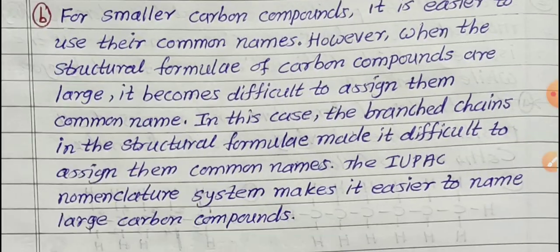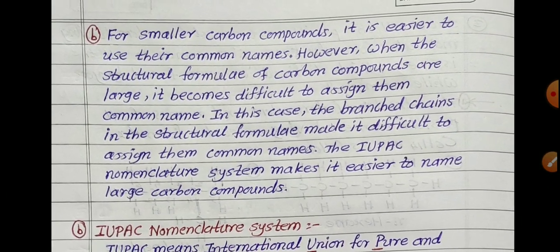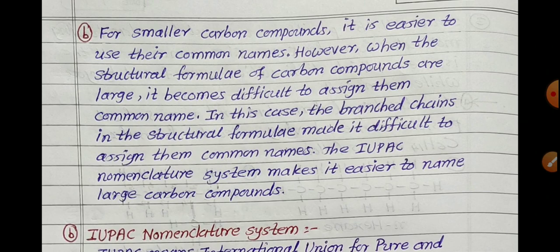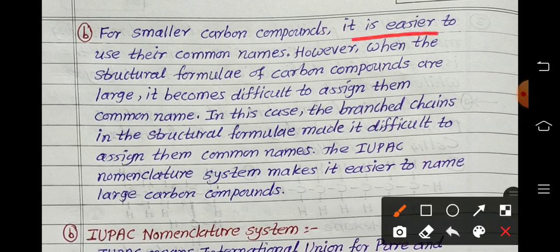So the answer, check the answer for this. For smaller carbon compounds, it is easier to use their common names. However, when the structural formulae of carbon compounds are large, it becomes difficult to assign them common names.